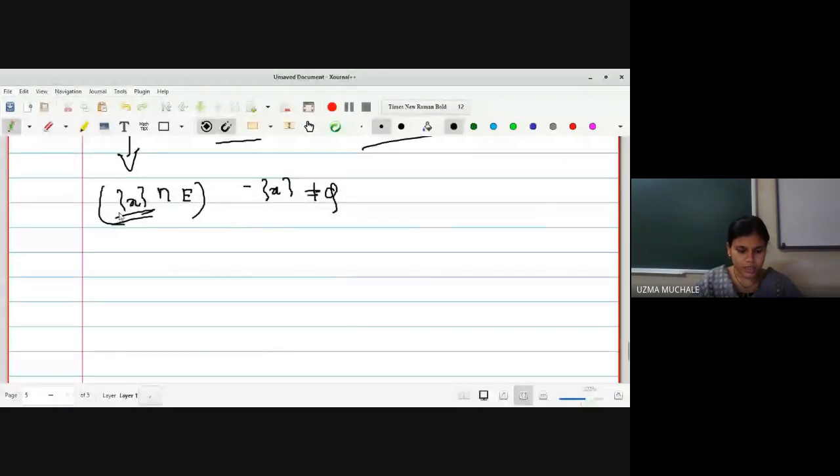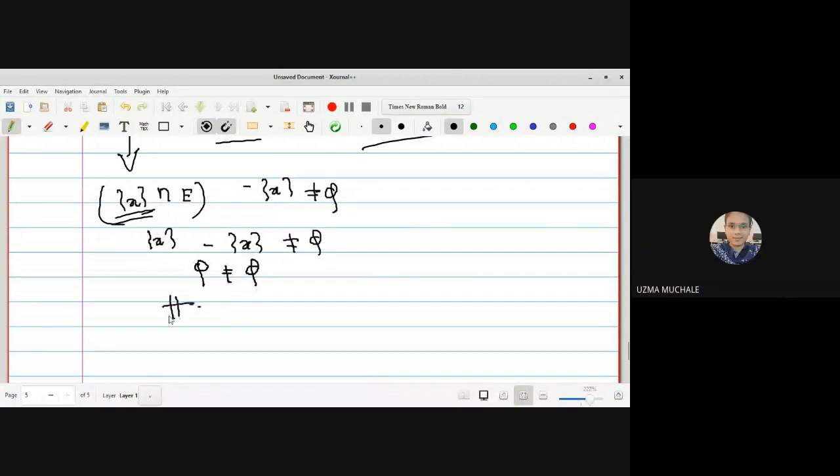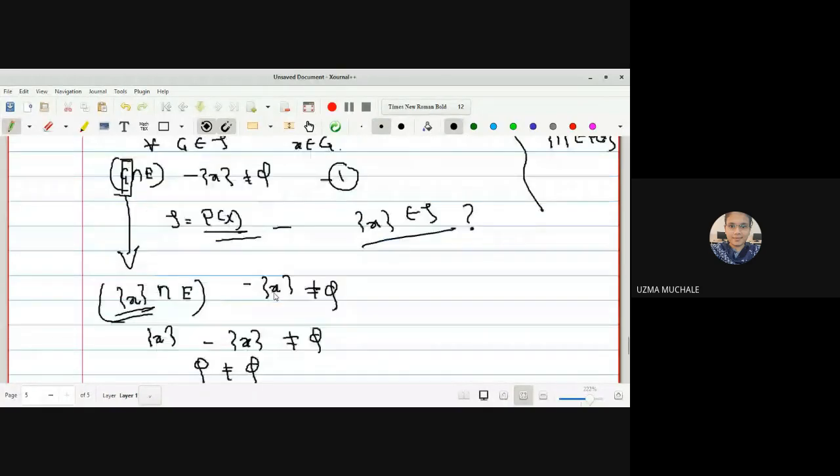Now what is the intersection of these two? We can have the intersection empty, non-empty and so on. So we can consider this intersection is singleton X. Okay. So if we consider the intersection is singleton X, then singleton X minus singleton X is not equal to empty set. But here x minus x is the empty set, so this is a contradiction. This contradiction arises due to the wrong assumption. What was our wrong assumption?